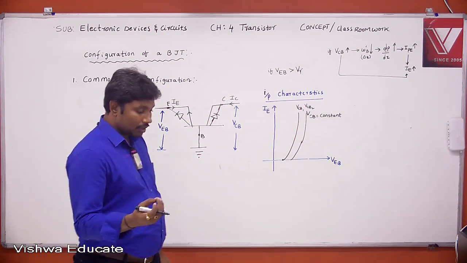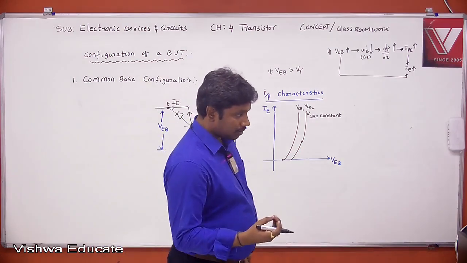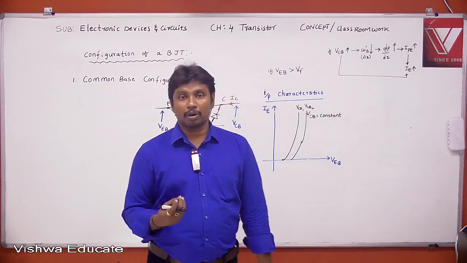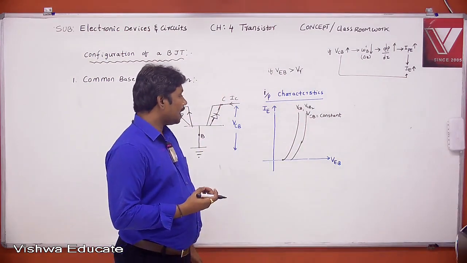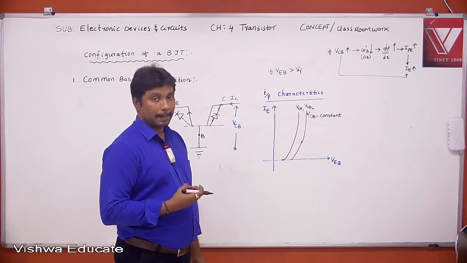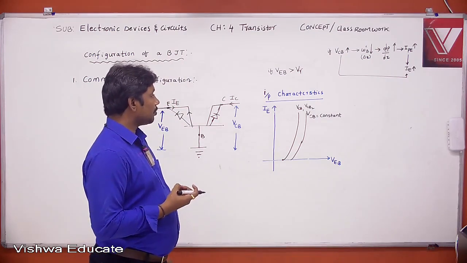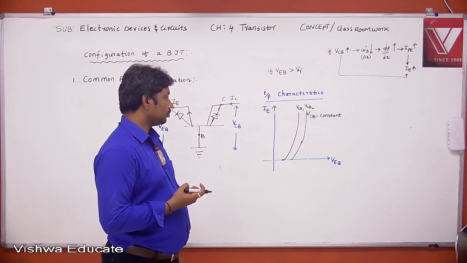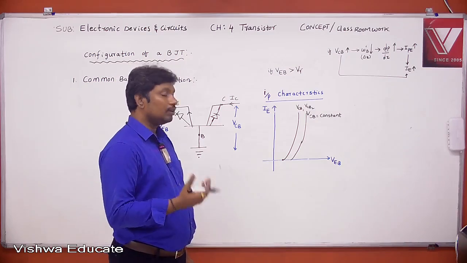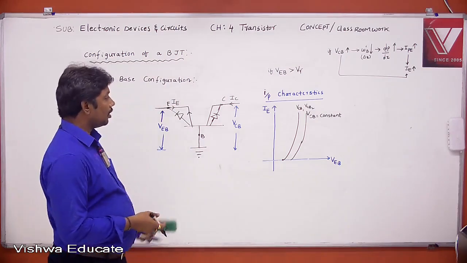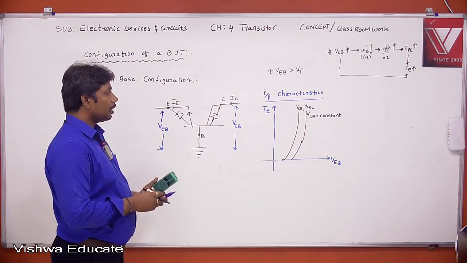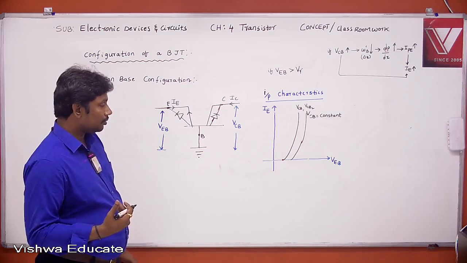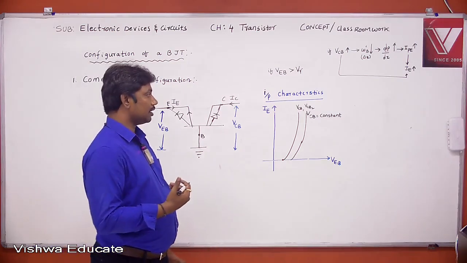Write down: it is a plot of IE versus VEB, by keeping VCB constant.